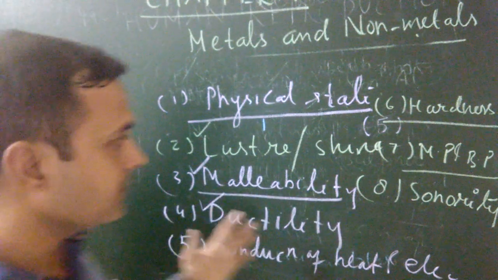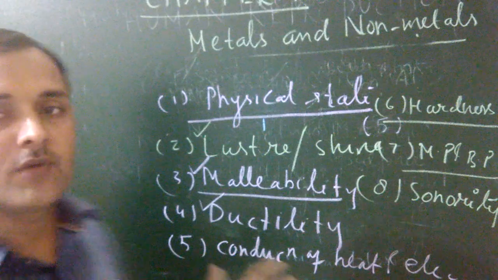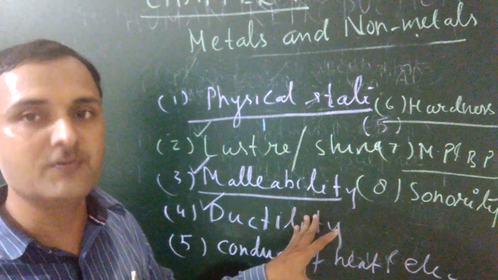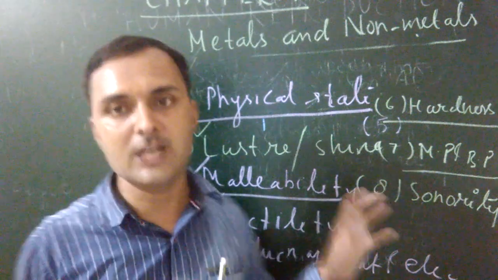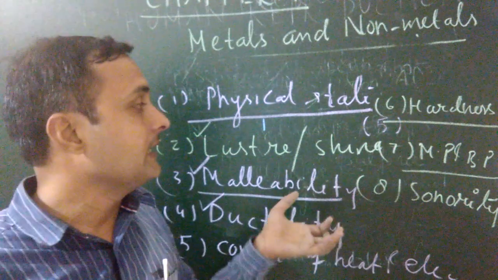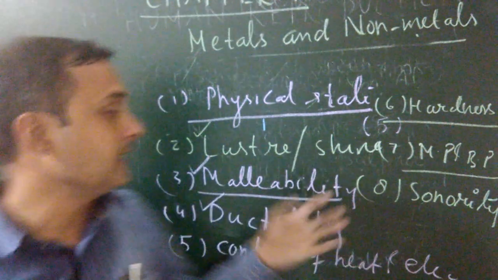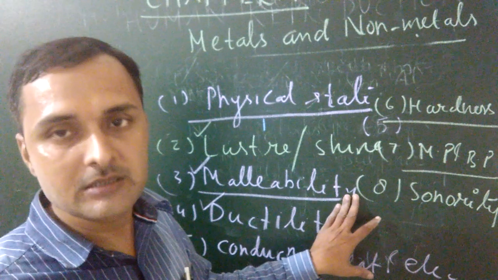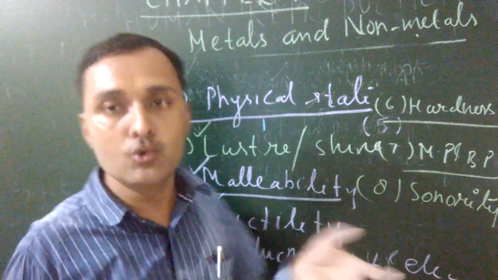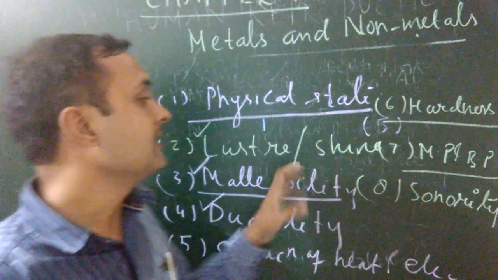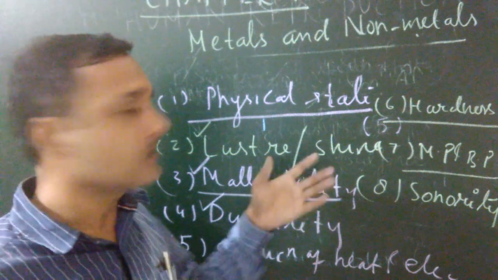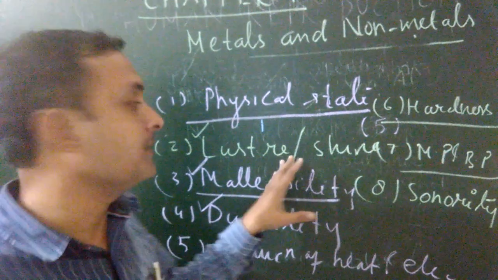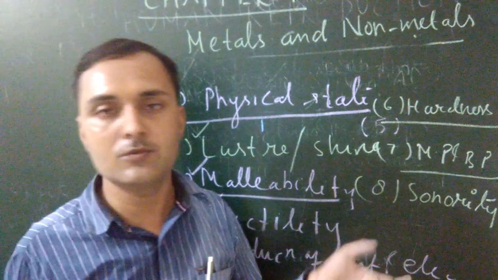So try to understand once again, listen carefully. What do you mean by physical properties? The various properties by which we can identify metals and non-metals by its surface, by looking at it, or you can say by touching it, are known as physical properties. There are a total of 8 physical properties, which are given in your book also.